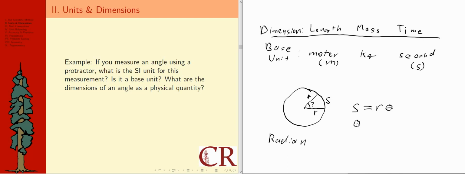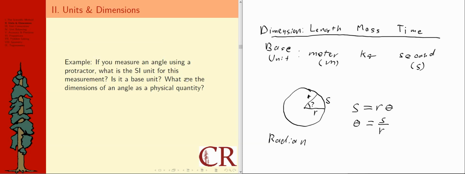To help us understand why it cannot be a base unit, if I solve for theta in this equation, dividing r on both sides, I think theta is equal to s over r. And the way we can think about this is a length divided by a length. In terms of dimensions, length over length is length canceling length, which would be no dimension. So that doesn't correspond to a base unit.